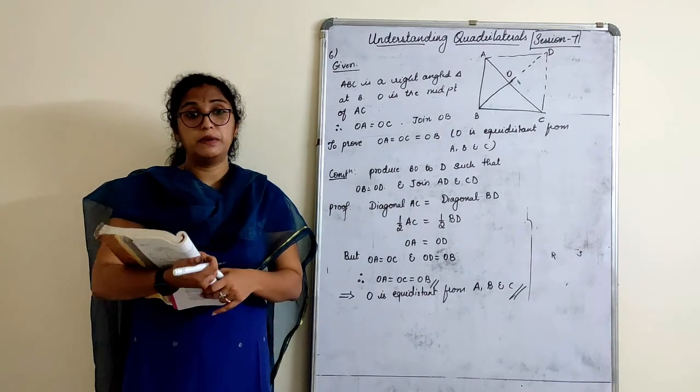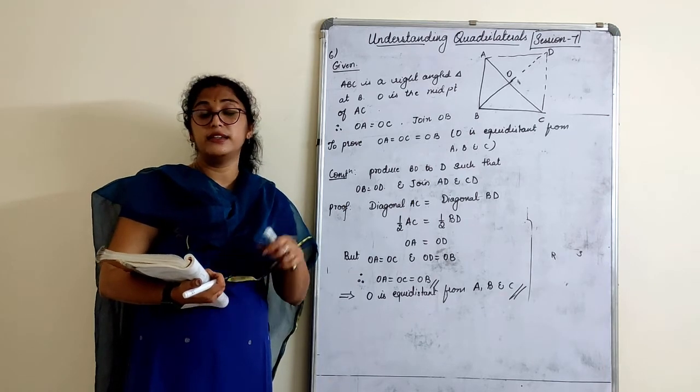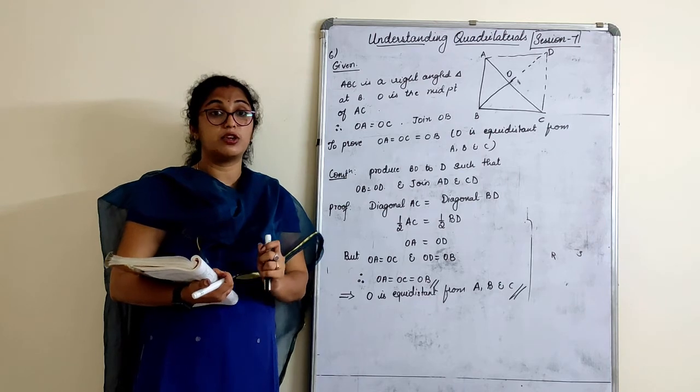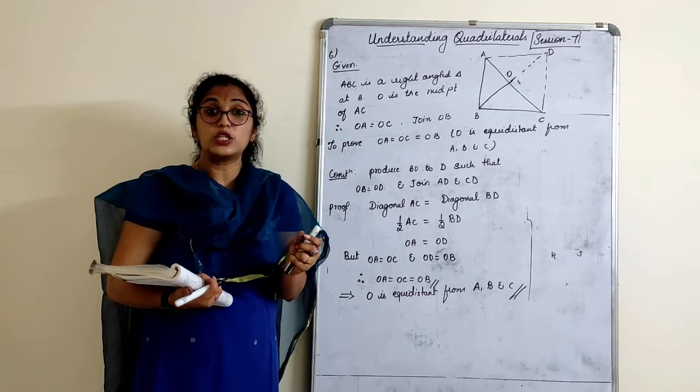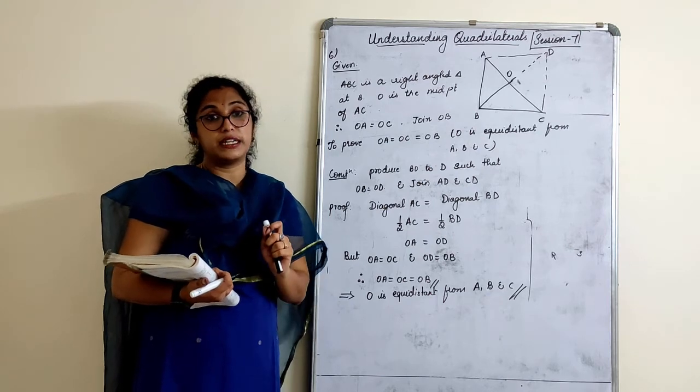So with this we complete this chapter. Your homework is to revise the properties once again. Go through all the sums from the beginning, and please solve the worked examples also. Please do not just go through the worked examples, rather sit and solve them.